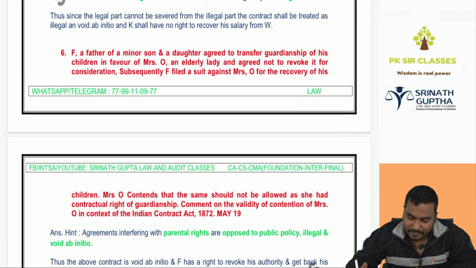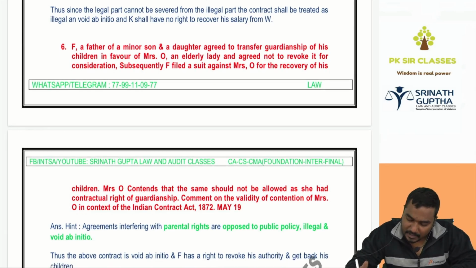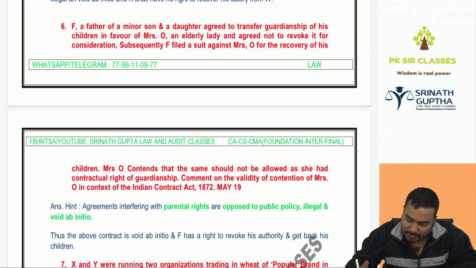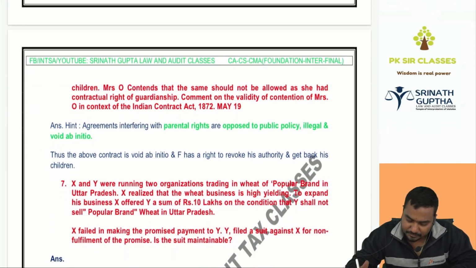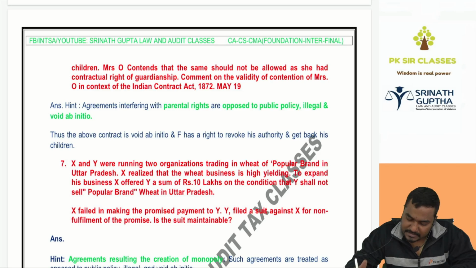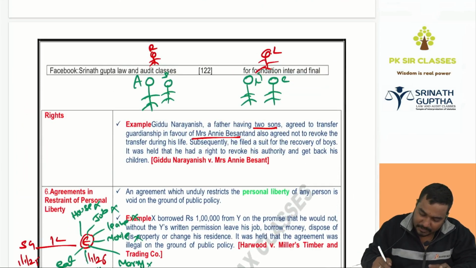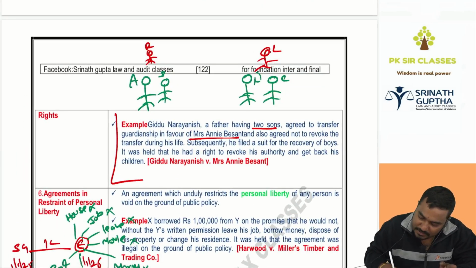K, a father of a minor son and a daughter, agreed to transfer guardianship of his children in favor of Mrs. O, an elderly lady, and agreed not to revoke it, for consideration. Subsequently, F filed a suit against O for recovery of his children. Mrs. O contends that this should not be allowed as she has the contractual rights of guardianship. We discussed a case, no? Which case? Jiddu Narayaniah versus Annie Besant.